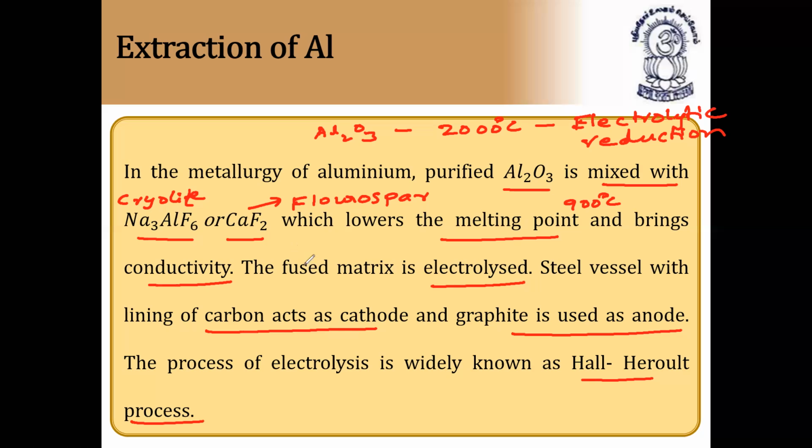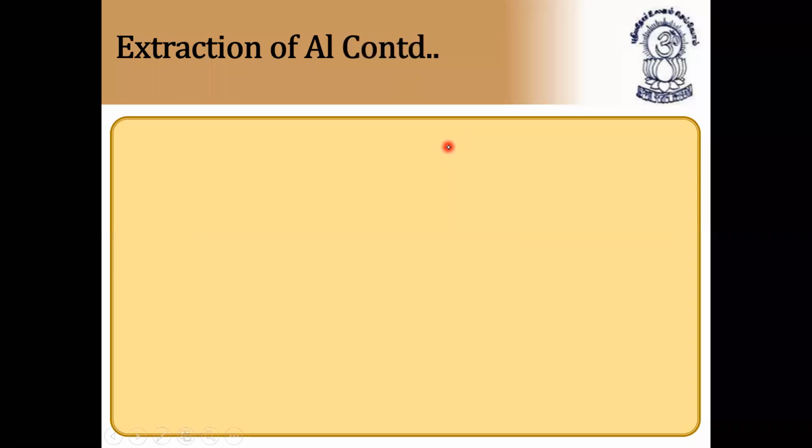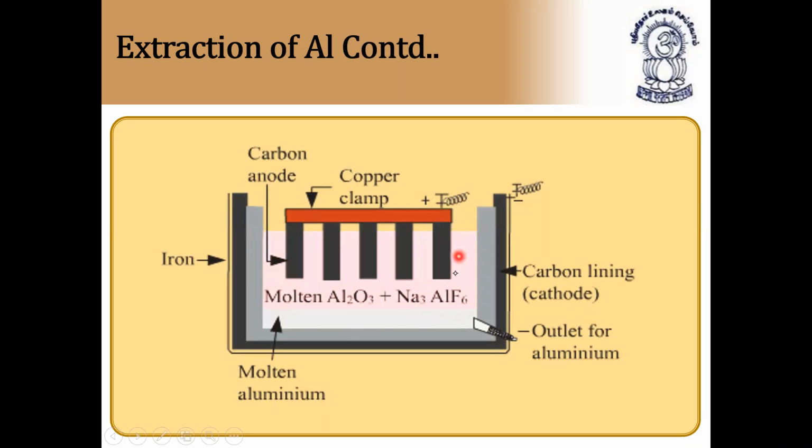So the fused mixture is electrolyzed. Steel vessel with lining of carbon acts as cathode and graphite is used as anode. The process of electrolysis is widely known as the Hall-Heroult process. Very, very important, so please note it down. Next, continuation. By this we can do electrolytic reduction of alumina, that is, by means of electrolysis, with cathode and anode, we do electrolytic reduction of aluminum oxide, that is called alumina.